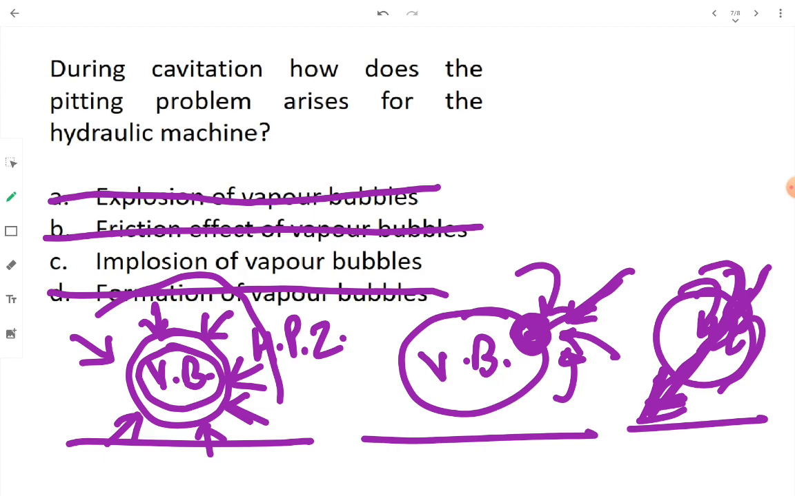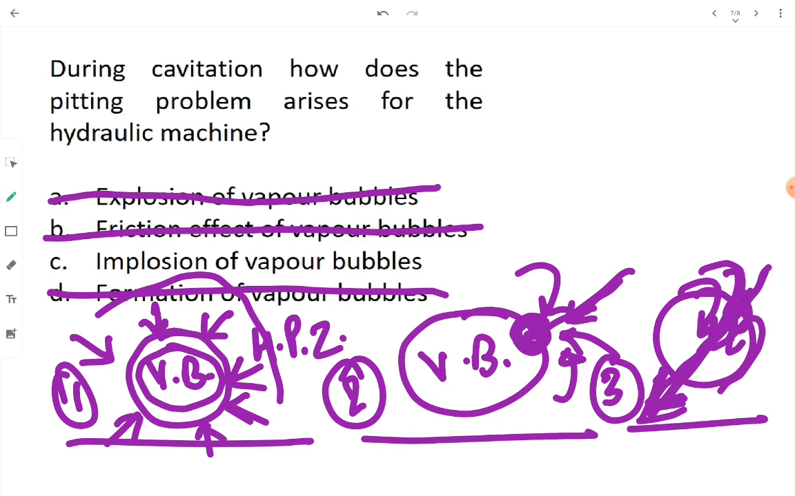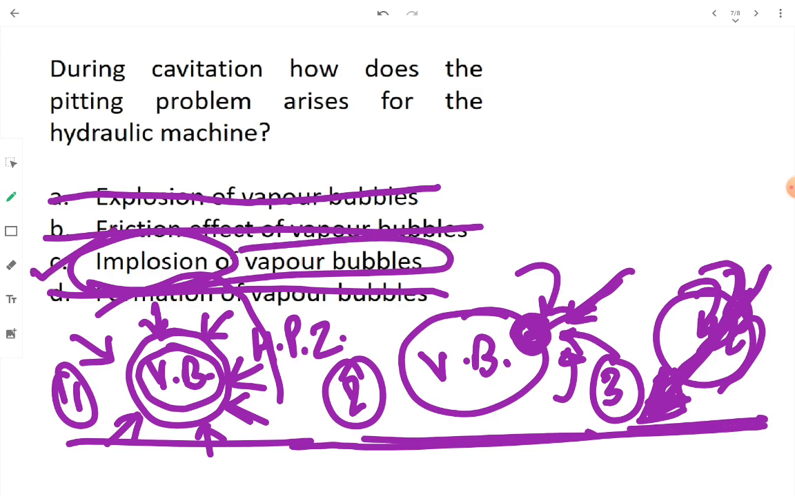But if all these three stages are occurring near a metallic surface, let's say this is the metallic surface inside that hydraulic machine, and the implosion of millions, billions, trillions of bubbles is taking place near the metallic surface of the hydraulic machine, then the impacting of these tiny jets of liquid is going to harm that component, it is going to cause pitting of that component. Okay, this is how the pitting problem arises for the hydraulic machine because of cavitation. The keyword is implosion of vapor bubble. Option C is the right one.